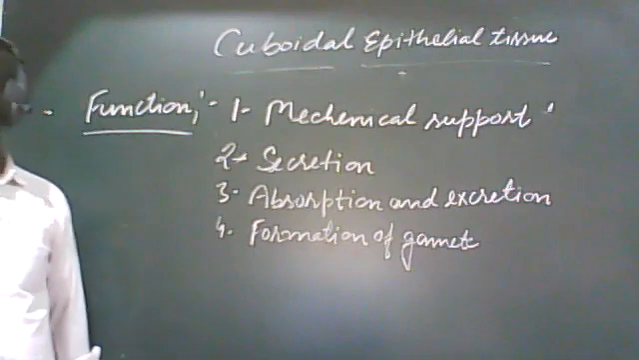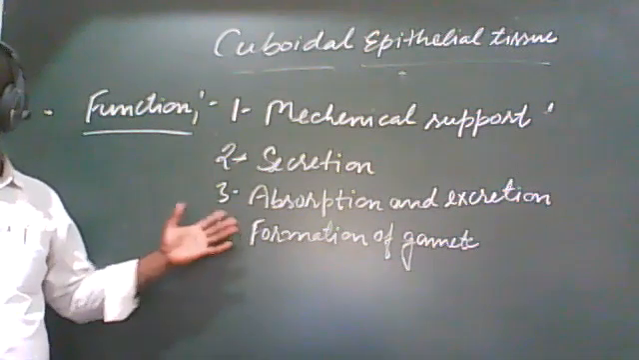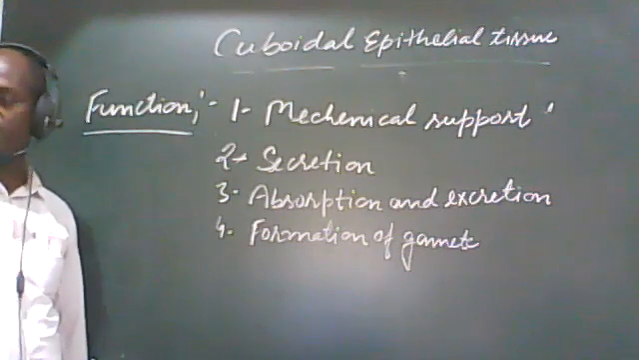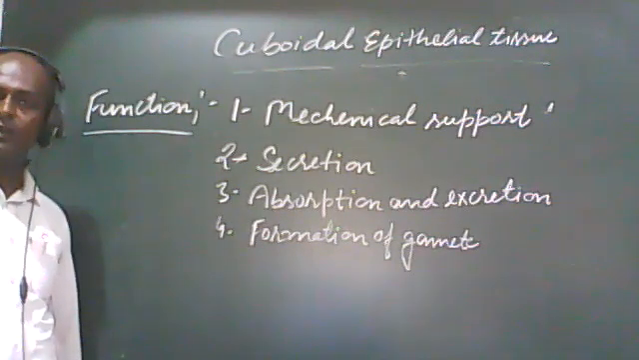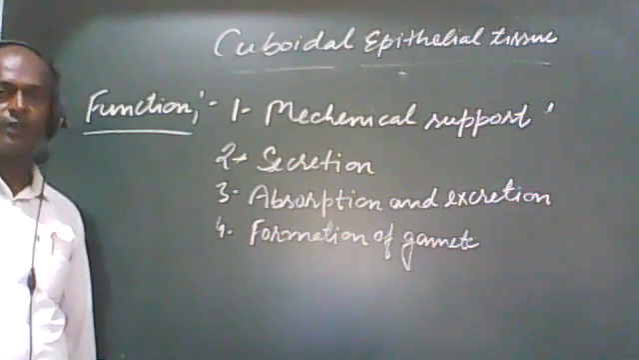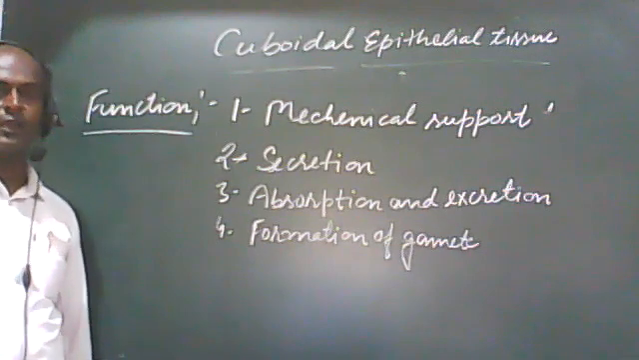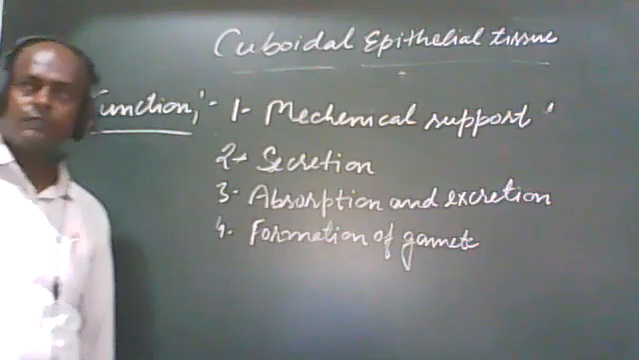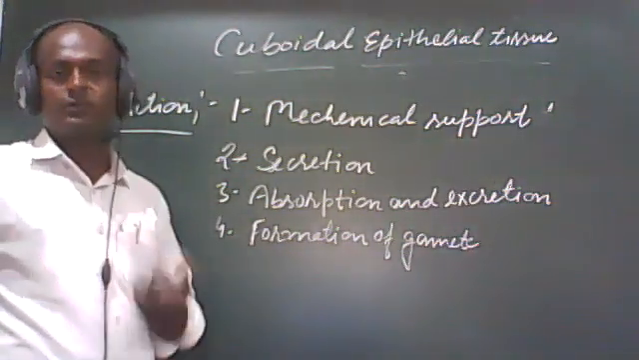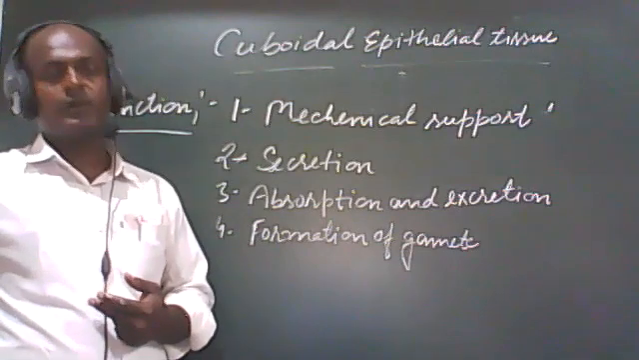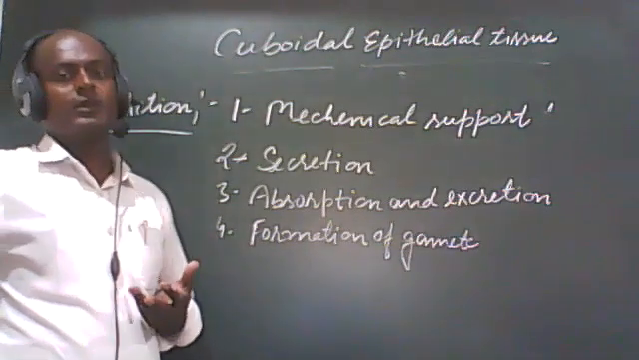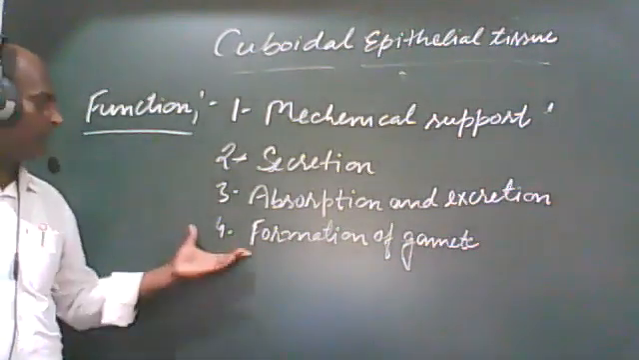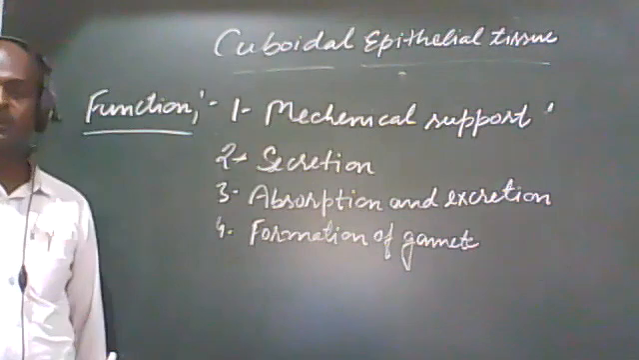The next topic is absorption and excretion. We know, students, that cuboidal epithelial cells absorb waste from the blood and are helpful in excretion. As we have discussed, it is present in the kidney tubules. So if it is present in kidney tubules, then we know the function of the tubules of the kidney, because they help in absorption and excretion of waste products. The last point that we have to study is formation of gametes.